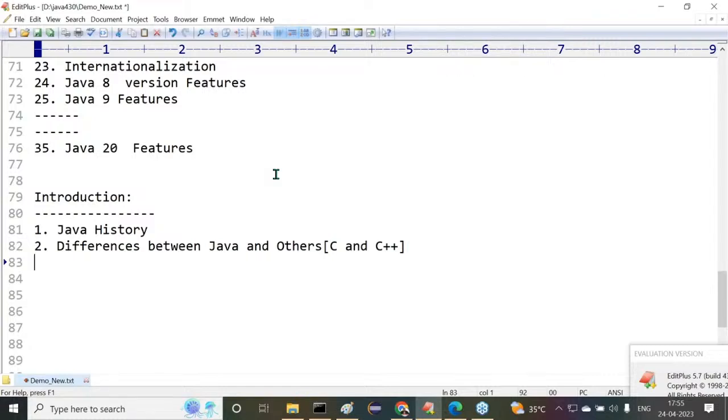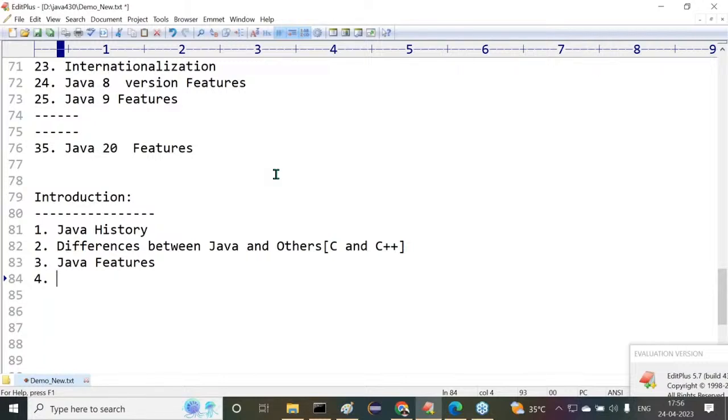To specify this particular point, I'm giving a comparison of Java with C and C++. What exactly the differences are, we are going to say clearly why Java is good when compared with C and C++. All of that will be covered. After understanding the differences, the next one is Java features. If you want to know the behavior and nature of Java within 5 minutes, we have to go with the Java features topic.